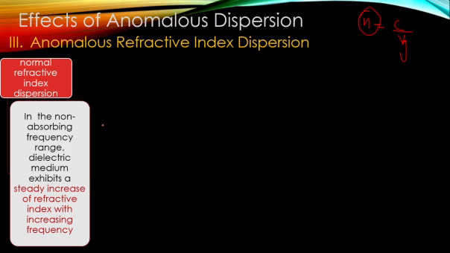In a non-absorbing frequency range, where the frequencies are not absorbed by the material, there will be a steady increase in refractive index with the frequency of the incident light. This happens whenever the light is not absorbed by the dielectric medium. But as soon as the frequency matches the absorbing frequency, the refractive index will show a variation. Okay, that is the normal kind of thing that happens in a dielectric medium.